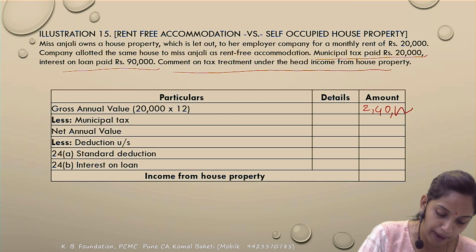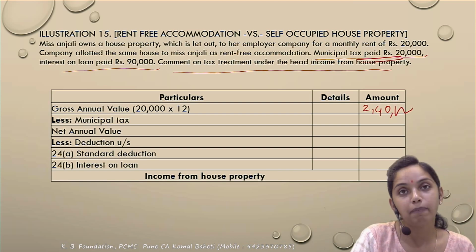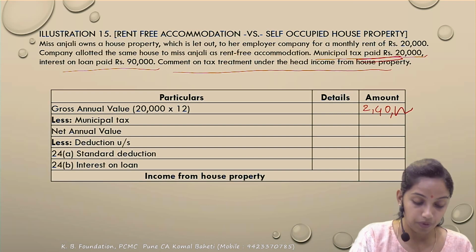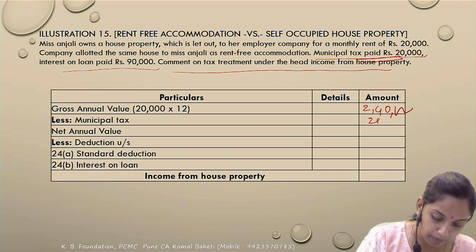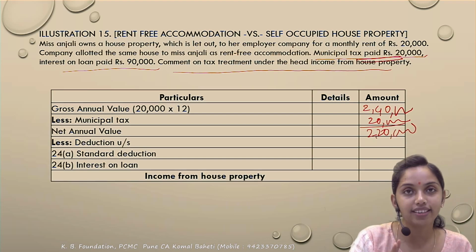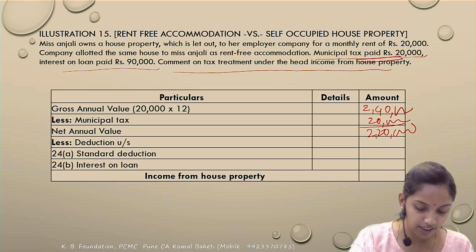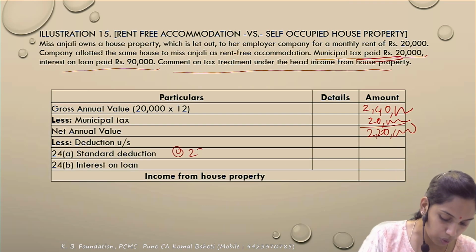Municipal taxes paid. Correct. Paid by the owner. Correct. Not told, but we can assume it is paid by the owner. So the net annual value, how much will it be? 2,20,000. You'll get the two deductions, standard deduction at the rate of 30%. 30% of what? Of NAV. So 30% of 2,20,000.